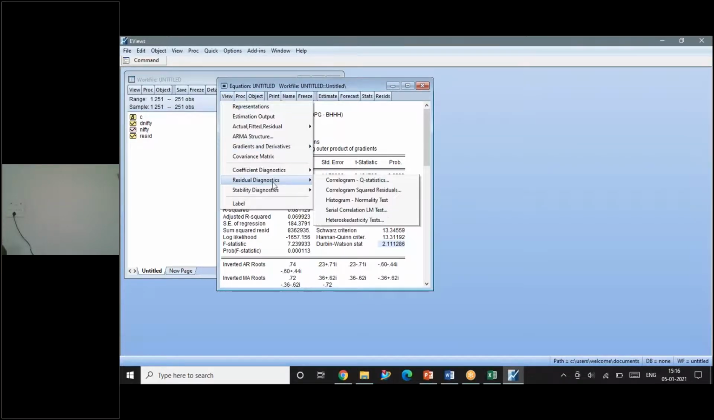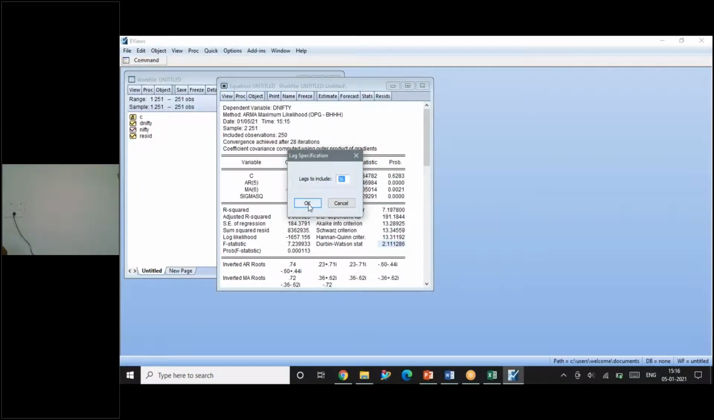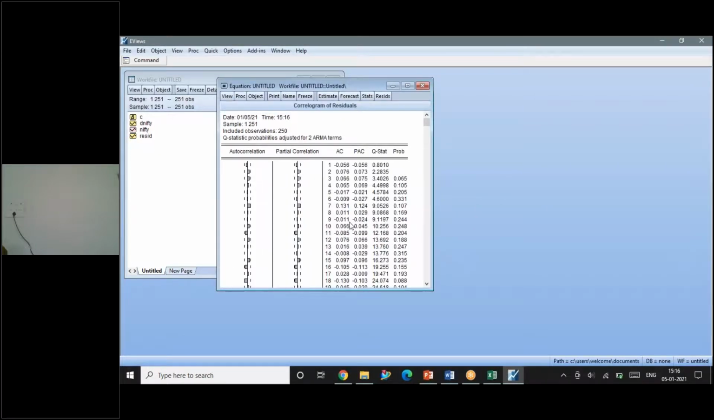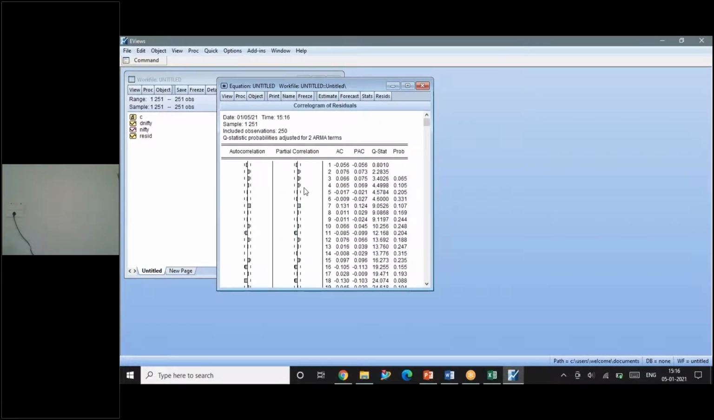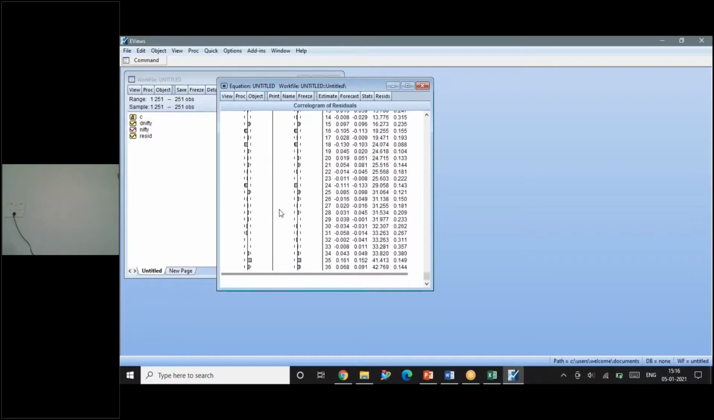In View, you have Residual Diagnostics, and there are two things, the correlogram Q-statistics and the correlogram squared residuals. The correlogram Q-statistics is the first one I want to click. It will ask for a default lag, say okay. See here, the probability values are greater than 0.05. The hypothesis that there is no autocorrelation in the residuals is accepted. There are no significant spikes also. You can see not many significant spikes. There are one or two, and even they are within the confidence interval.